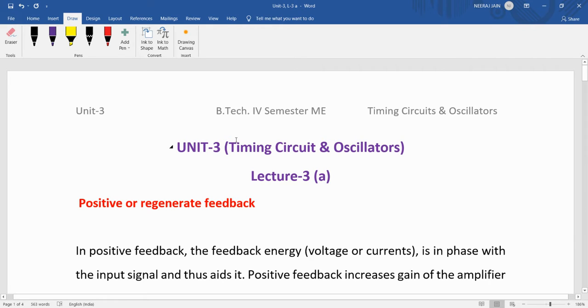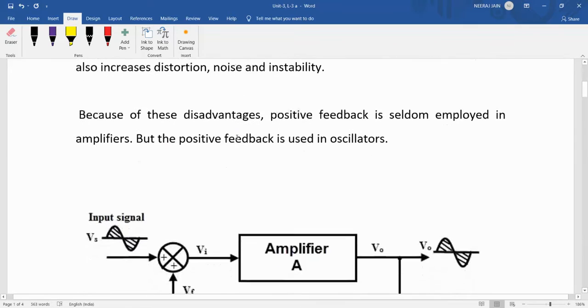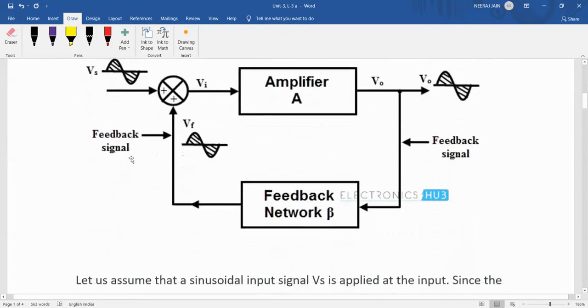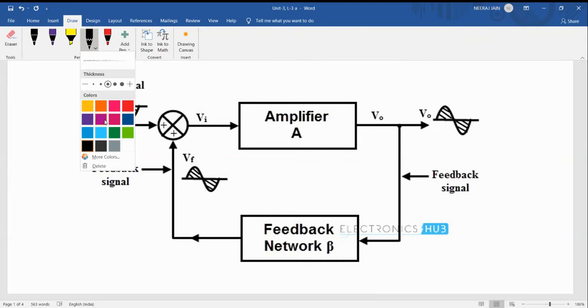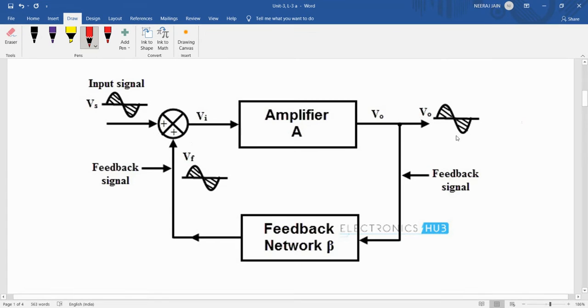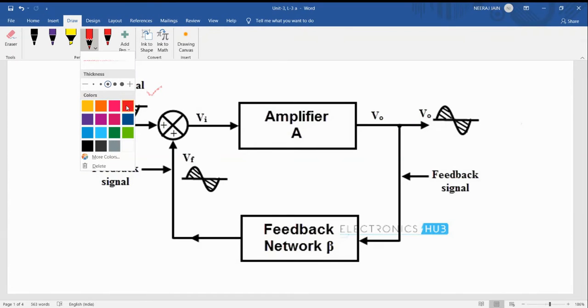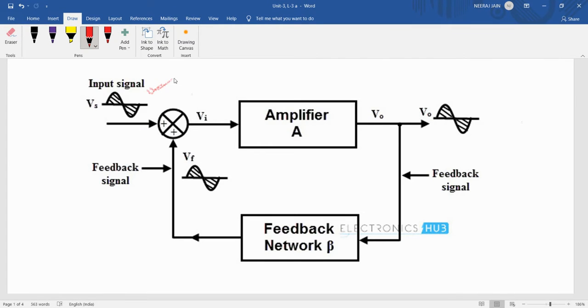Today we are going to discuss the positive feedback system. As we discussed in the last class, in the positive feedback system the feedback is provided and added to the input. There is no phase shift between the output and input. Suppose this is the input signal, and we get an output signal that is not shifted and is like the input signal. So there is zero phase difference between the input and the output.